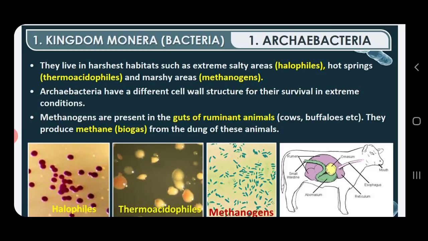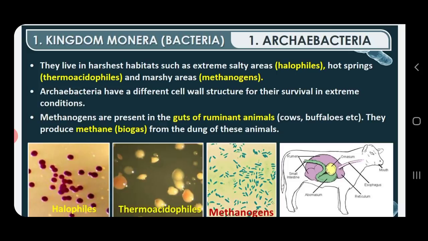Then these archaebacteria are heterogeneous prokaryotes. They are not the same; a variety of organisms together form archaebacteria. So these are a heterogeneous group of prokaryotes, and they have the capacity to flourish in extreme environmental conditions, whether it is the absence of oxygen, high temperature, or high salt concentration, etc. Their specialty is to live in extreme climatic conditions.